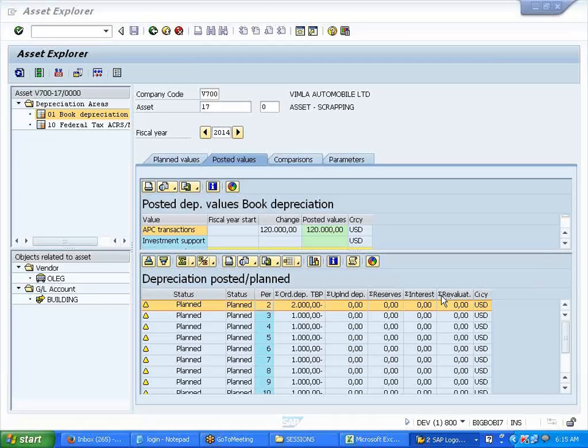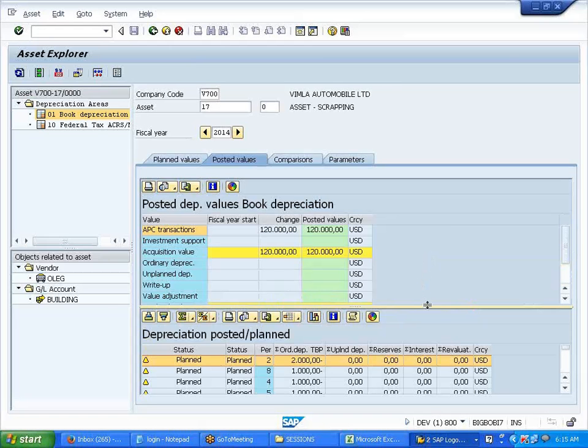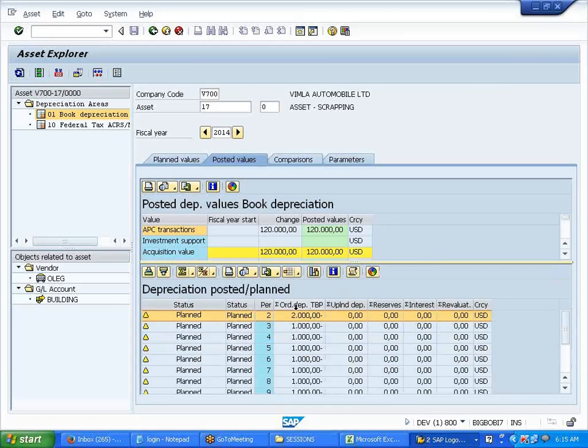Log in back again. Okay. So if you run the depreciation for the first month, automatically it will open up. This one. If I run in AFAB and go and run for this particular asset, automatically it will open up for this particular asset. This one will open up.